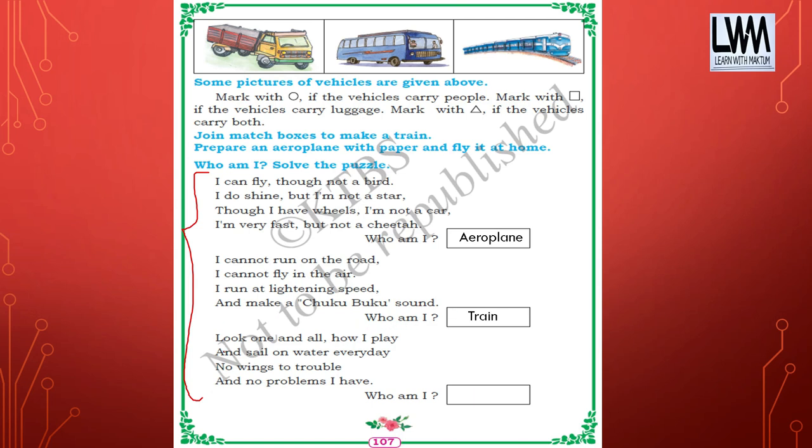Look one and all, how I play and sail on water every day. No wings to trouble and no problems I have. Who am I? Ship. Okay, kids. So in this lesson, we have studied what vehicles are and what the different types of vehicles are, and we saw where they move. So that's all you have to remember in this lesson.